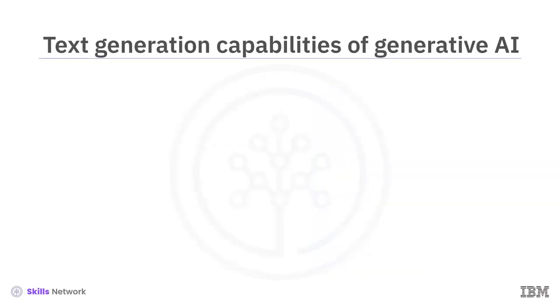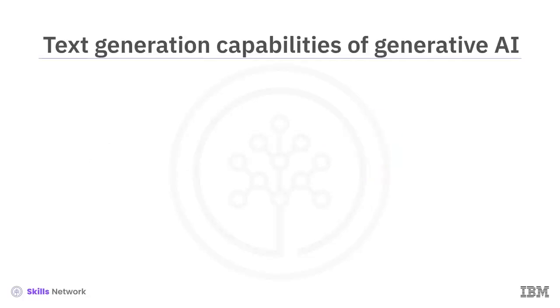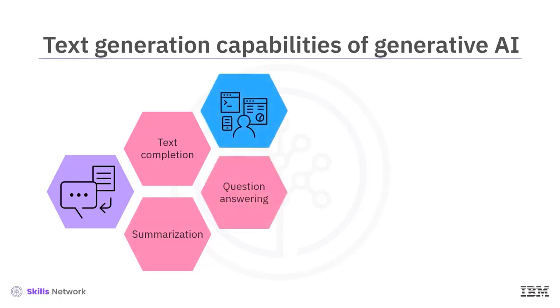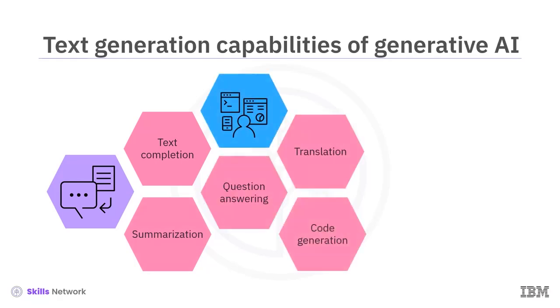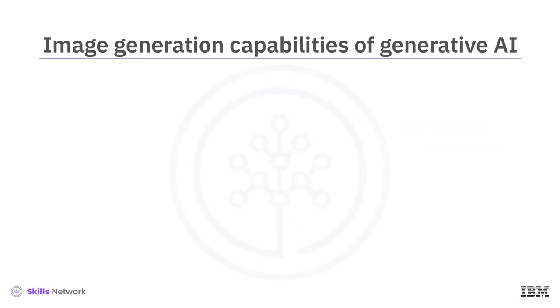Some popular LLMs are OpenAI's Generative Pre-trained Transformer, or GPT, and Google's Pathways Language Model, or PaLM. These models can perform various language-related tasks such as text completion, summarization, question answering, translation, code generation, and image and text pairing. Conversational interactions with chatbots and virtual assistants are powered by LLMs. Let's look at the image generation capabilities of generative AI.